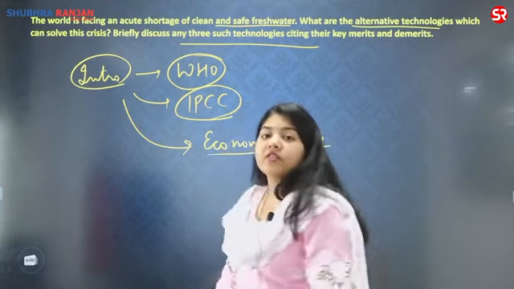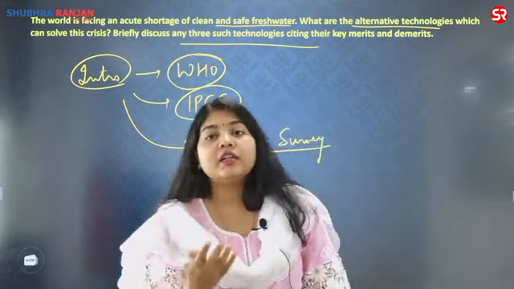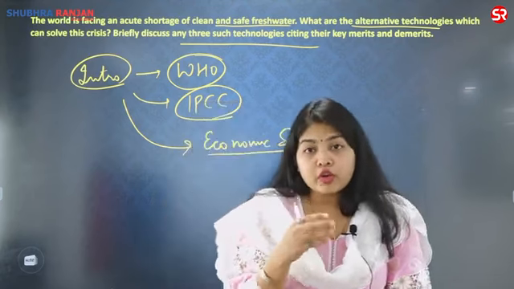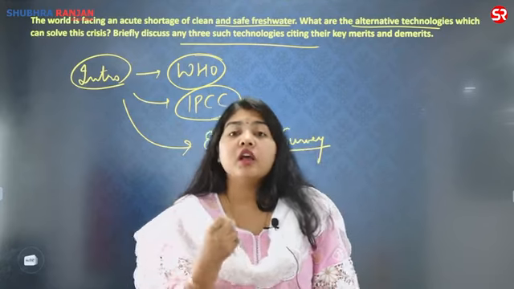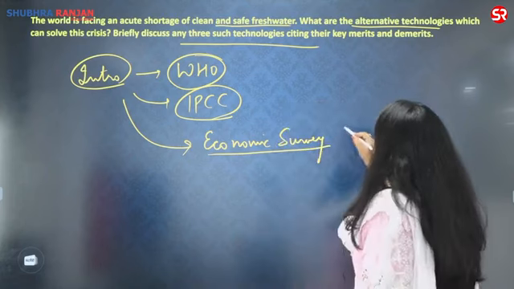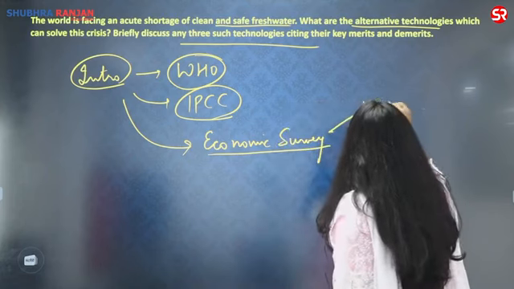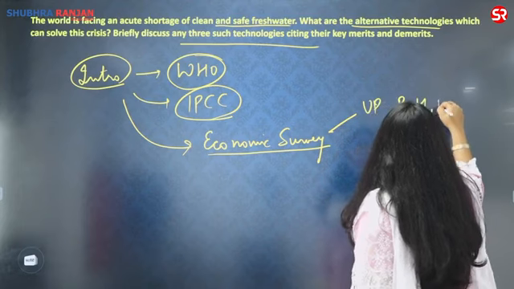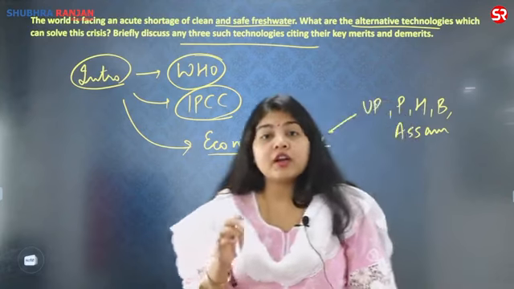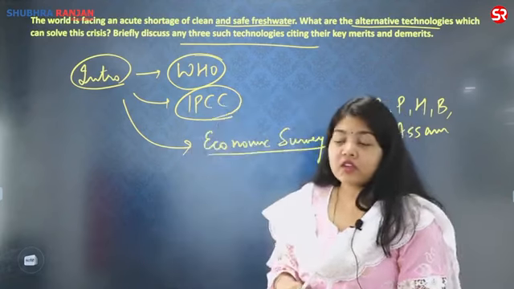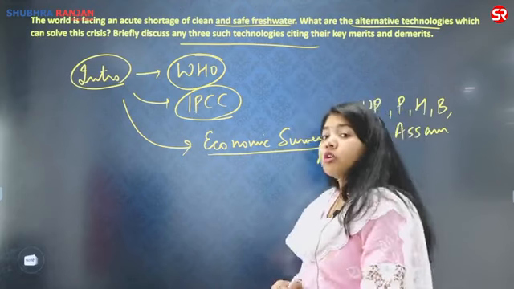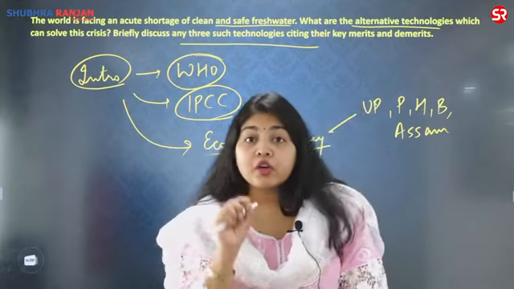highlighting how in India, especially in the interior of India, we are facing a severe water crisis, not only for agriculture but also for drinking purposes. India also is facing acute groundwater contamination, especially in the agricultural belt, I am talking about Uttar Pradesh, Punjab, Haryana, Bihar, up till Assam. As per the economic survey, there has been severe contamination and presence of arsenic in this region, also creating a problem of shortage of clean and safe fresh water. It is not just about availability, it is also about the availability of clean fresh water.